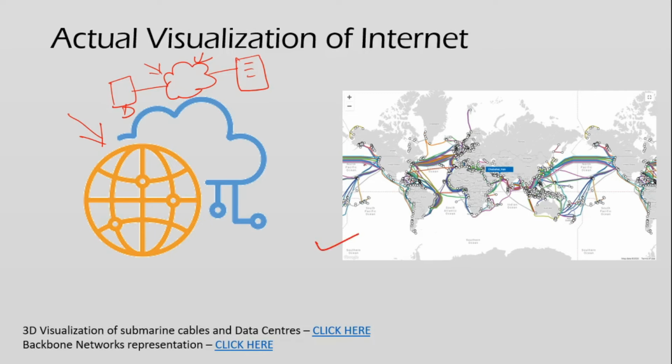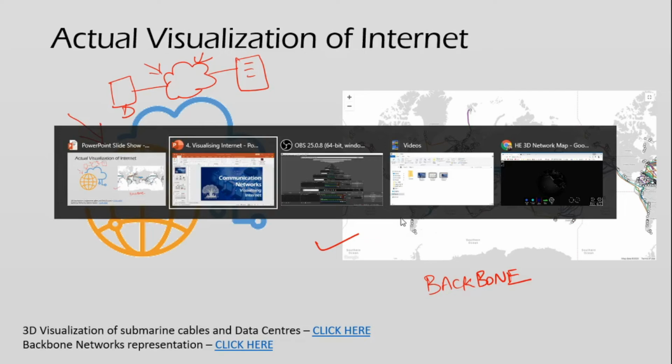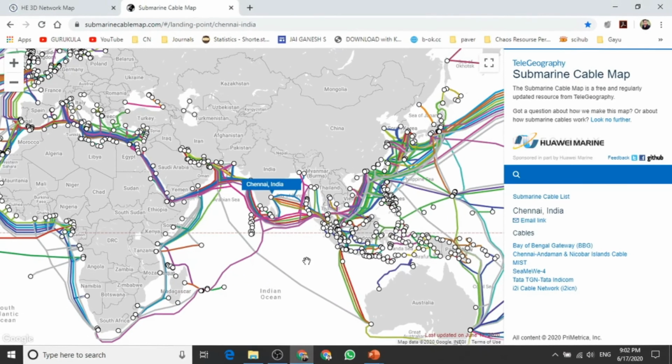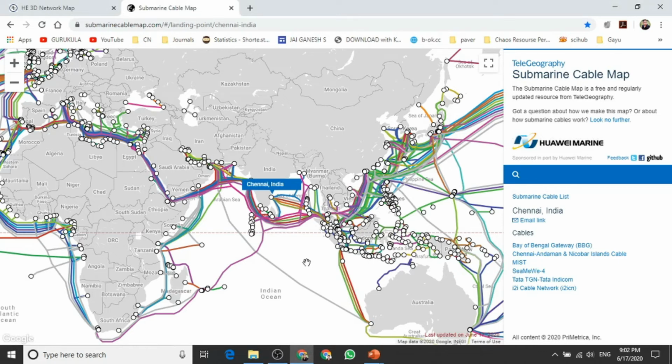As you can see, each and every country in this world is connected by a colorful line, and these lines are what we call backbones, which we saw in the previous slide. To get better visibility, we will try to visualize the internet using an online simulation website, to see the internet connections running around the world.